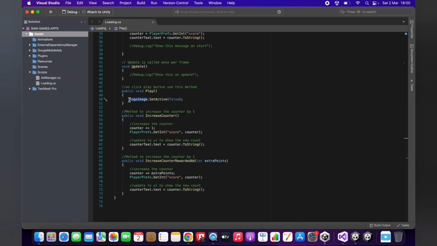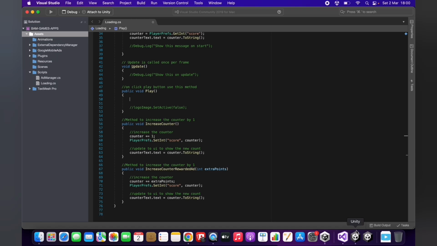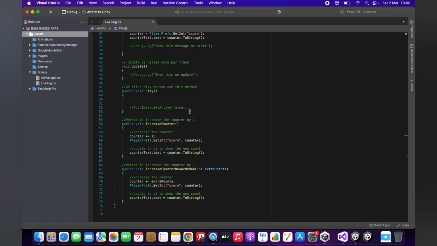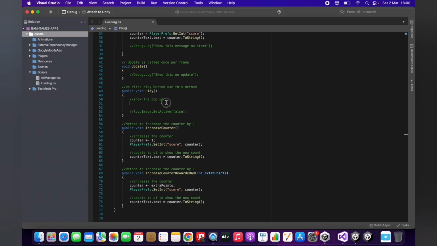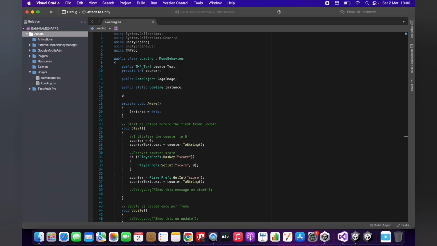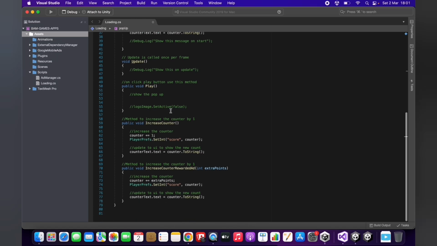We will comment the logic that is now being done when we click the play button, that is this one. And what we will do is, okay, once you click the play button, you are going to show the pop-up. For that, we are going to define a public game object. I will call it pop-up, very original as you can see. And we are going to play with this object. This object will be the reference to the parent object that contains everything.